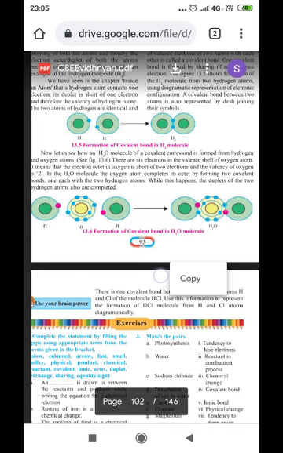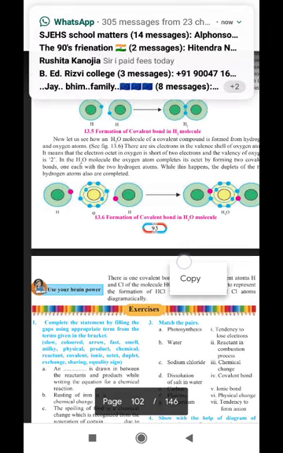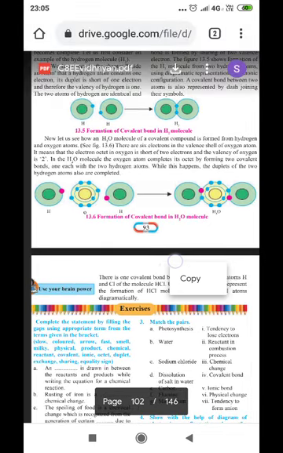For example, the compound water. Now, let us see how a molecule of water, a covalent compound, is formed from hydrogen and oxygen atoms. There are 6 electrons in the valence shell of the oxygen atom. Therefore, it means that the electron octet in oxygen is short of 2 electrons and the valency of oxygen is 2.